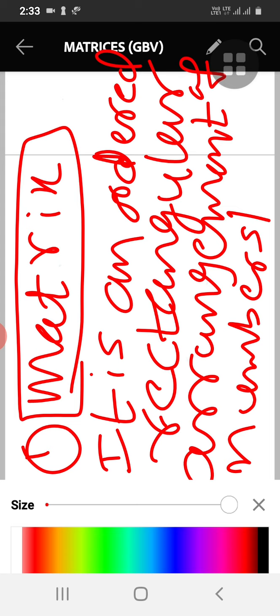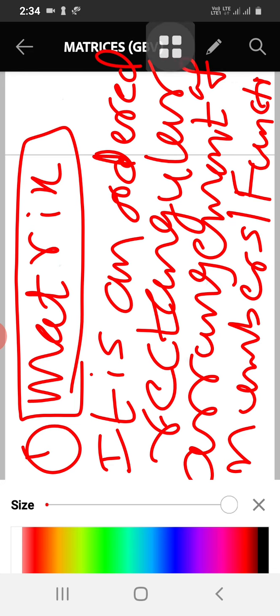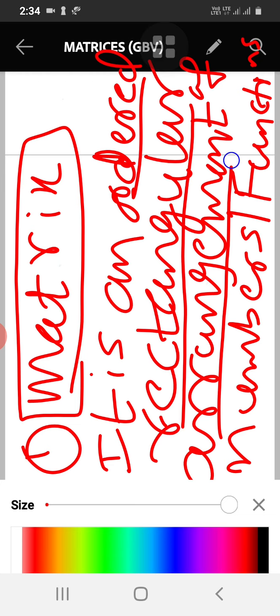It is an ordered rectangular arrangement of numbers or functions.